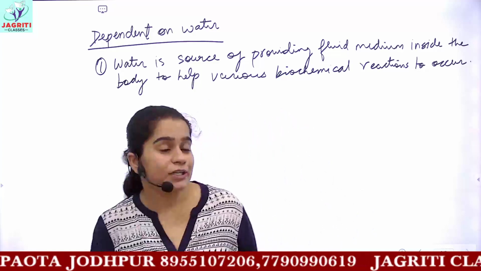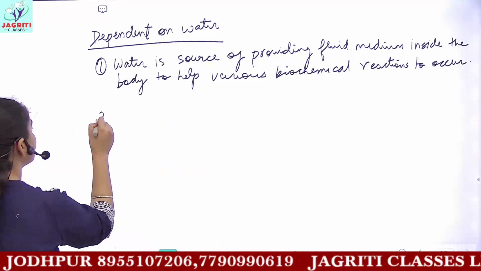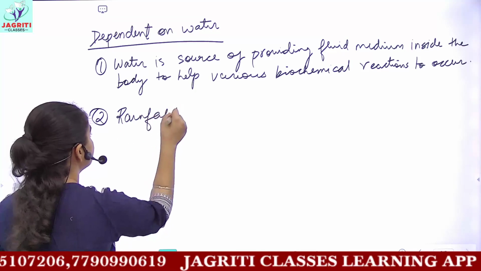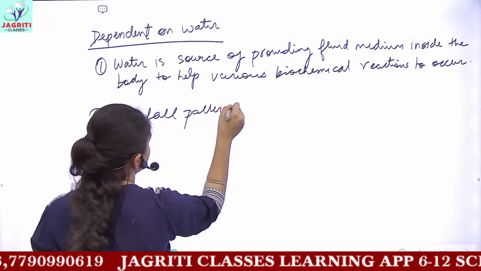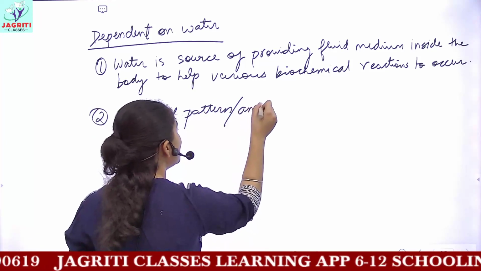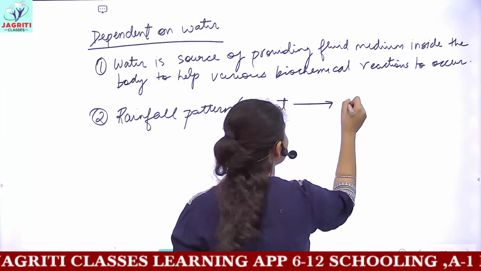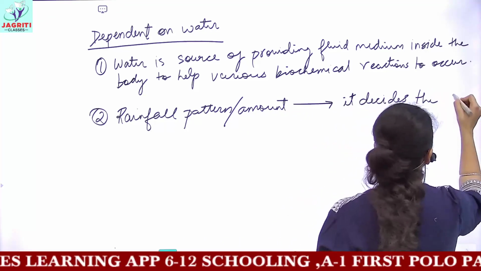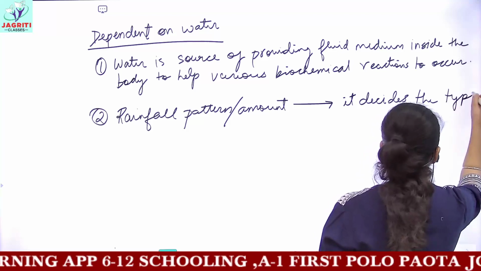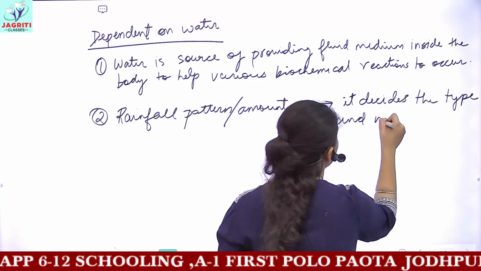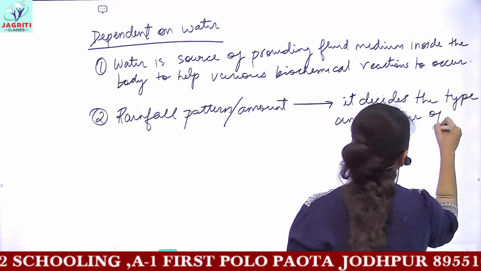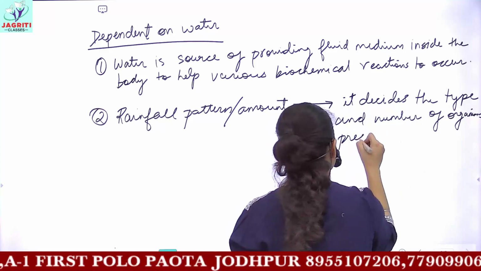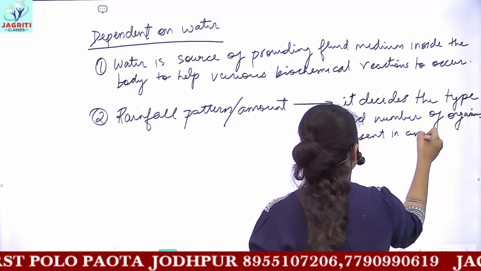Next, water is very important because the rainfall pattern or the rainfall amount decides the type and number of organisms which would be present in an area.